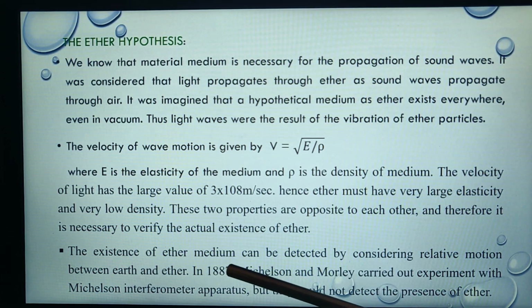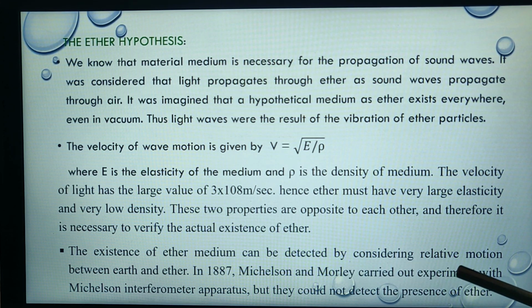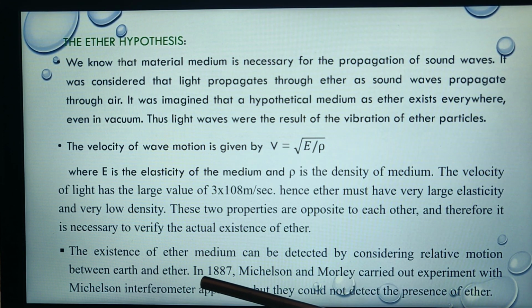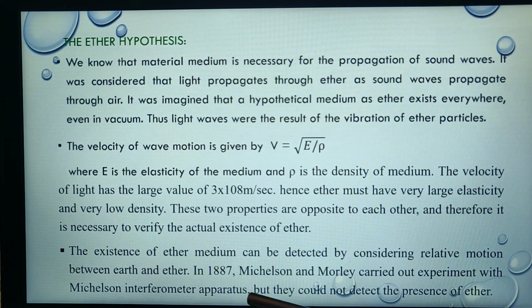The existence of the ether medium can be detected by considering relative motion between Earth and ether. In 1887, Michelson and Morley carried out an experiment with the Michelson interferometer apparatus, but they could not detect the presence of ether.